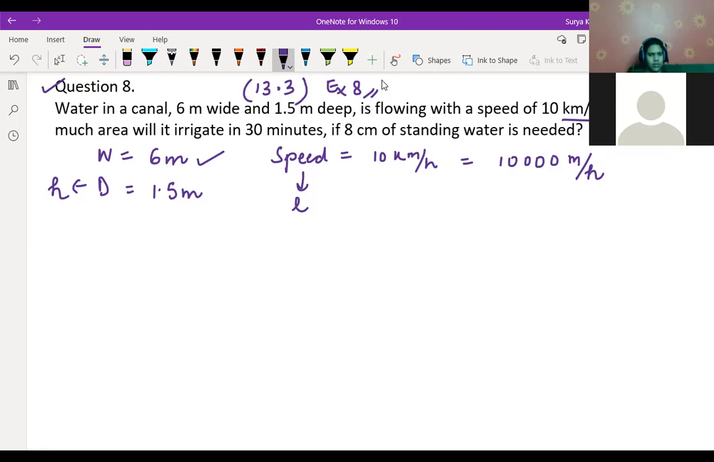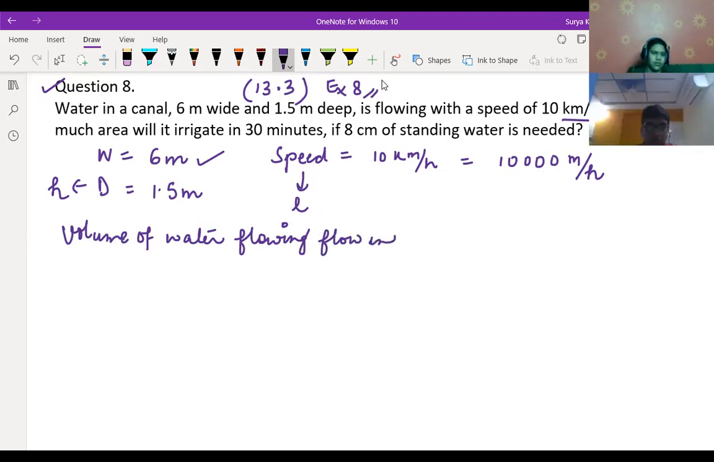So first let us find the volume, right? Volume in 1 hour is fine. Volume of water. Children, try to understand. Who is not able to understand? This is a very important question, very, very important for board exams. So volume of water flowing through the canal.